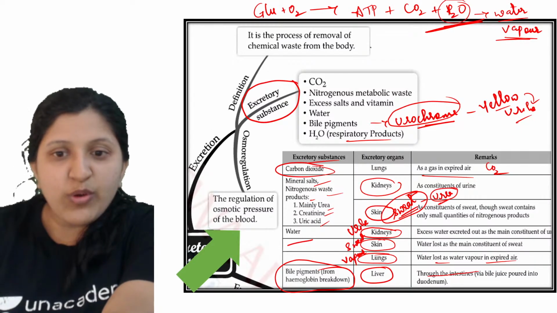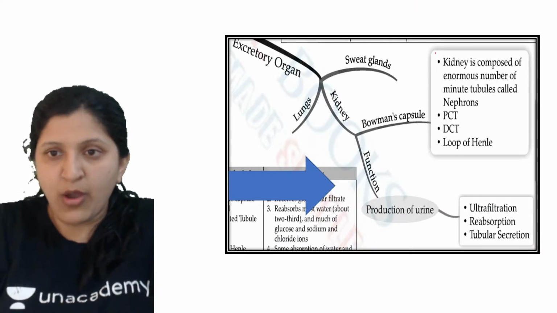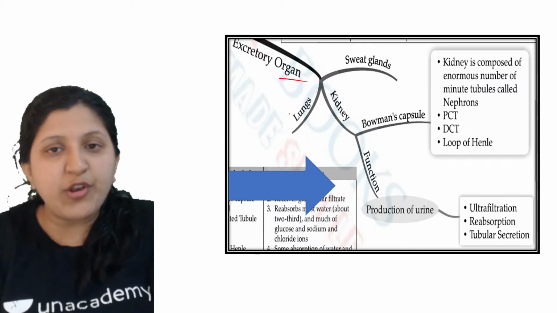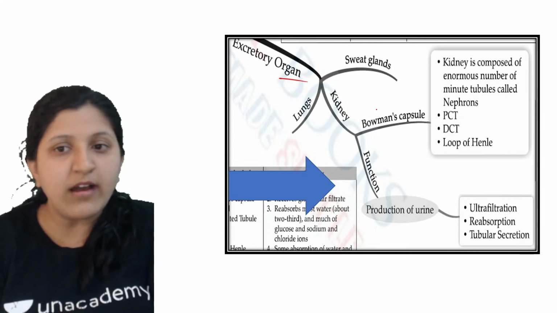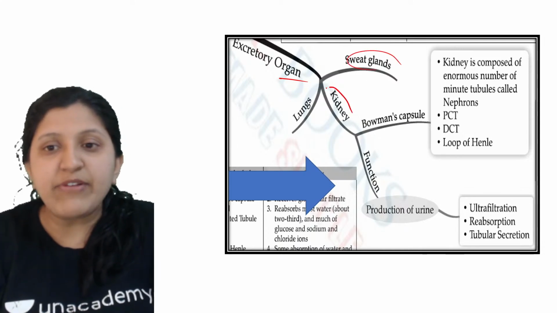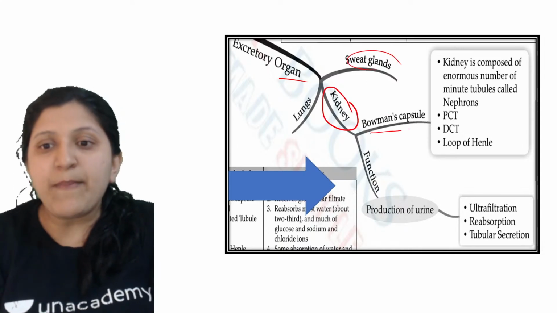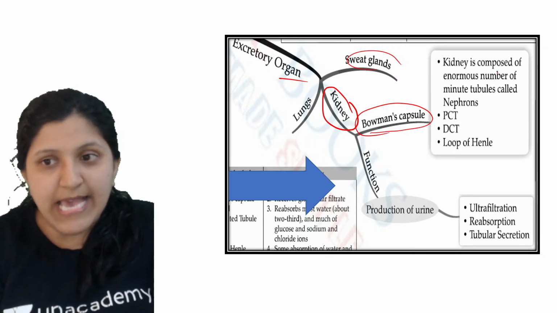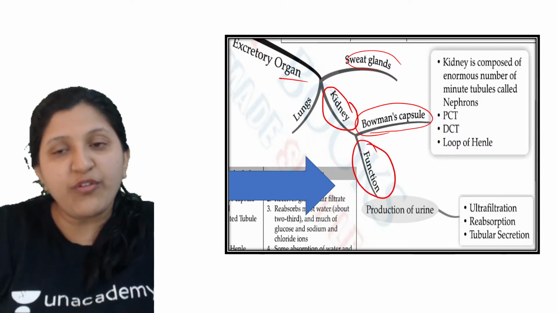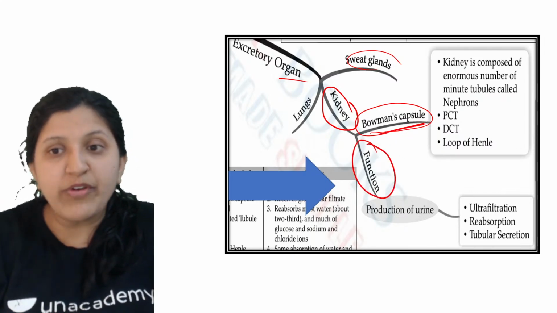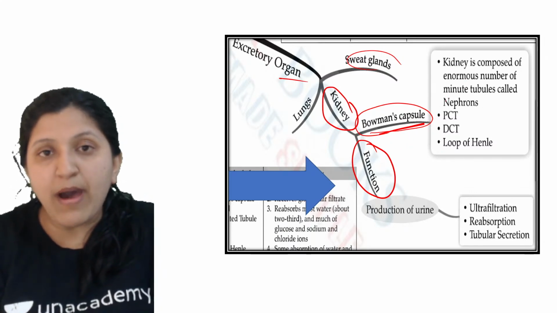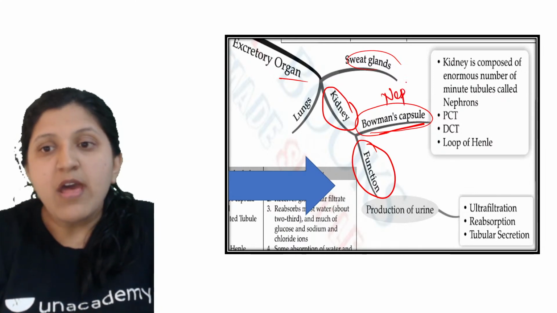Okay, so let's have a look at the other process here. This is the process that we have with respect to excretory organs. We saw what exactly the lung does, what the kidney does. Sweat glands also we discussed. Let's have a look at the kidneys. What is the Bowman's capsule and what is it made up of, what is the nephron, and what is the function of this kidney. How efficient is the Bowman's capsule in carrying out the different functions, and what are the parts associated with the nephron here.